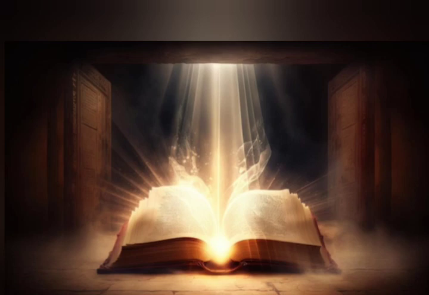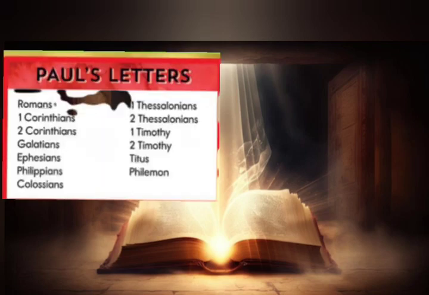The third division of the books is epistles or letters. There are 12 epistles and there are 5 subdivisions. First subdivision is the early epistles. In this there are 3 books.